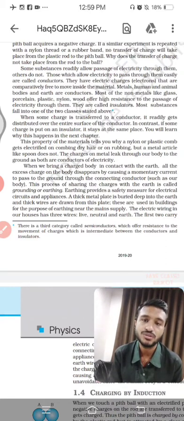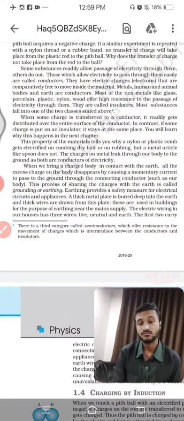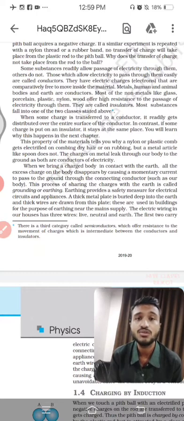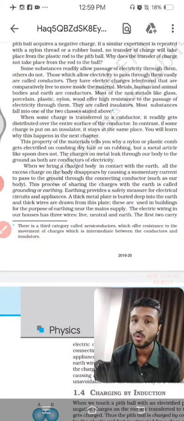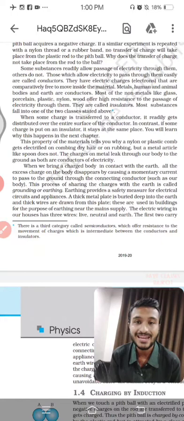Now let me go with the next thing. Let me go with the insulators. Achha, a new word has arrived. In the last lecture we saw that if a glass or plastic rod is used, then what would happen? Charges will be induced, but they will not flow. So these kind of materials which do not allow any electric charges to pass through them are known as insulators. So insulators are the kind of material which will not allow any of the charge to pass through them.